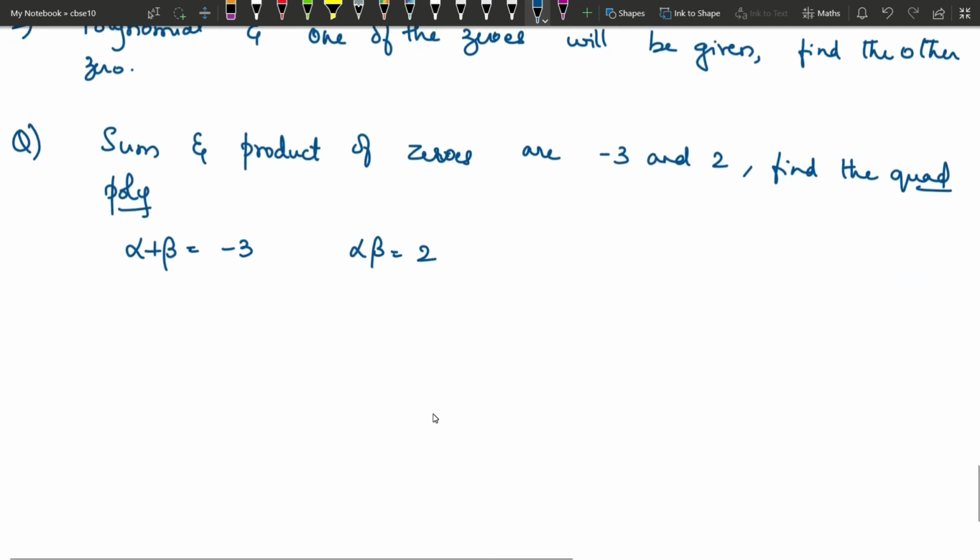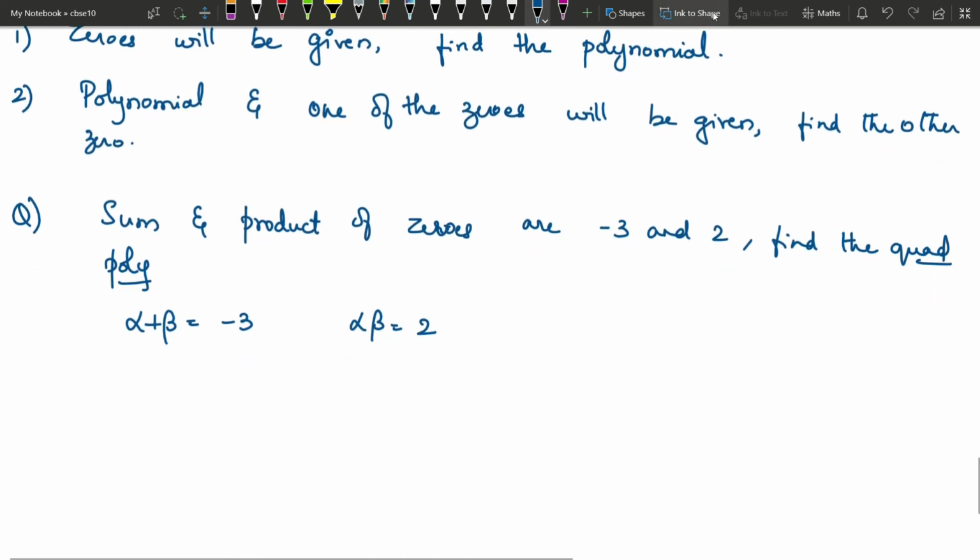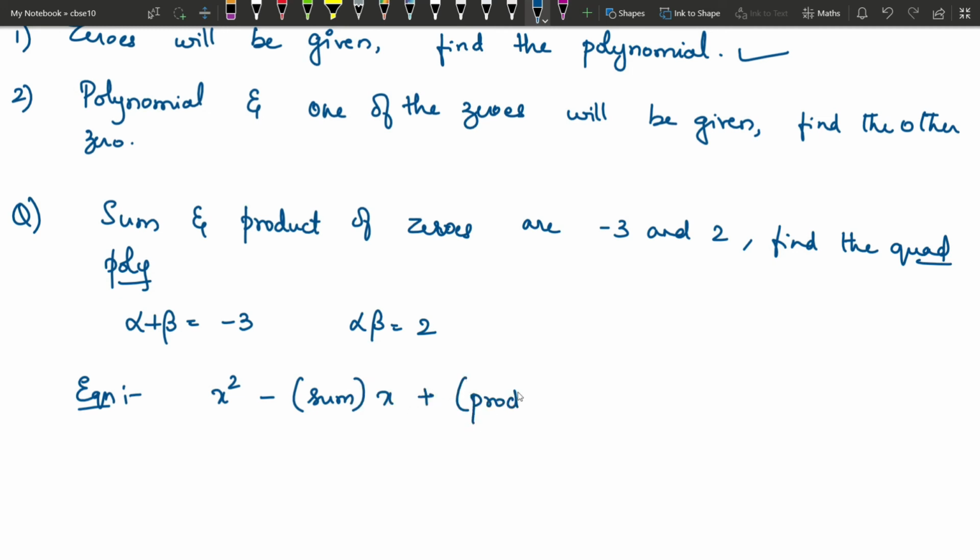So we have another result, which is if zeros are given, or if sum or product is given, how to find the polynomial. That is your first method. Zeros will be given, you need to find the polynomial. For this method, we have a result, which is the equation is of the form x square minus, it's always minus, sum of the zeros into x plus product of the zeros.